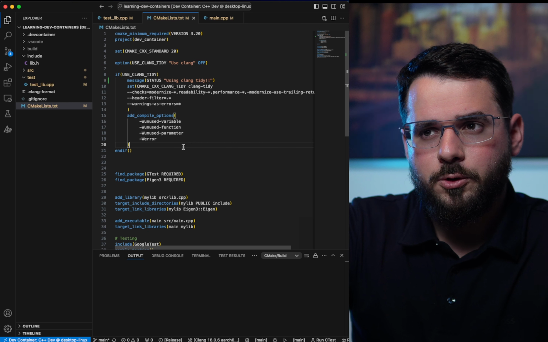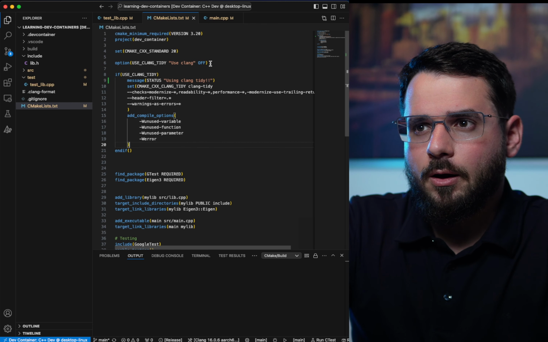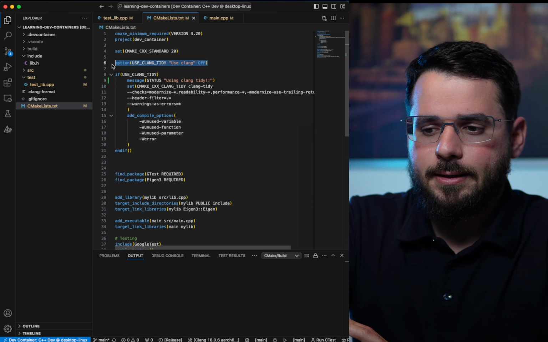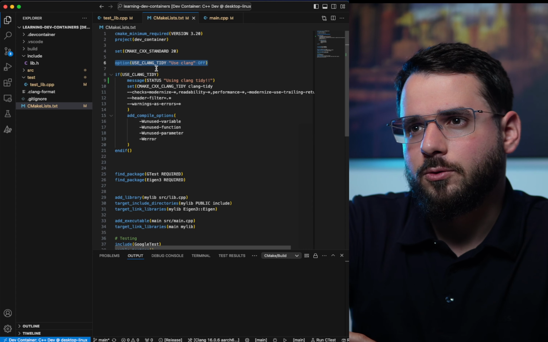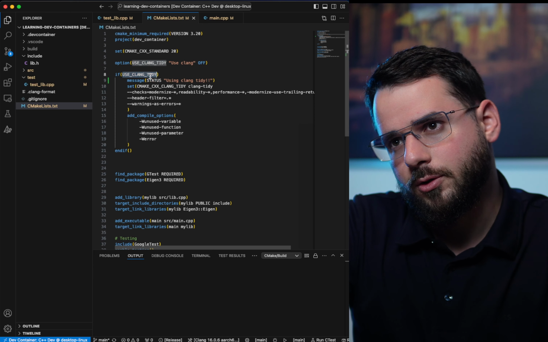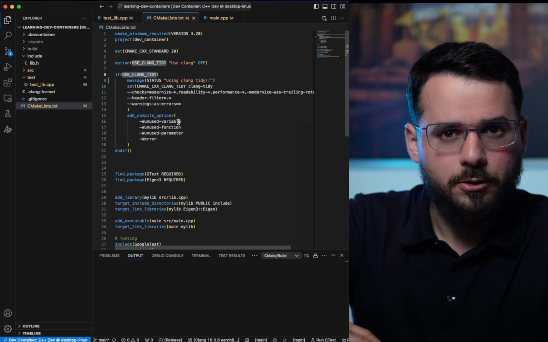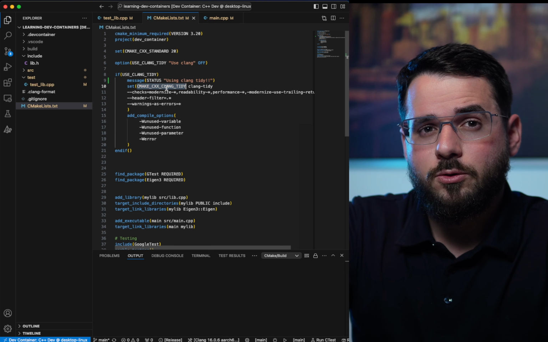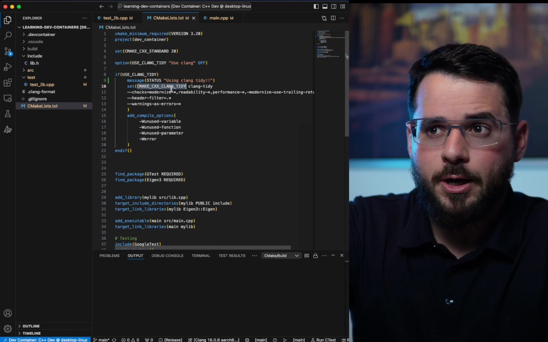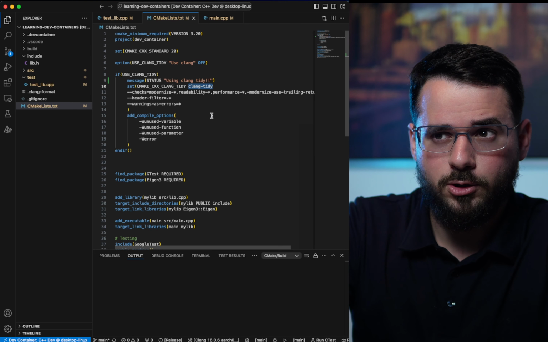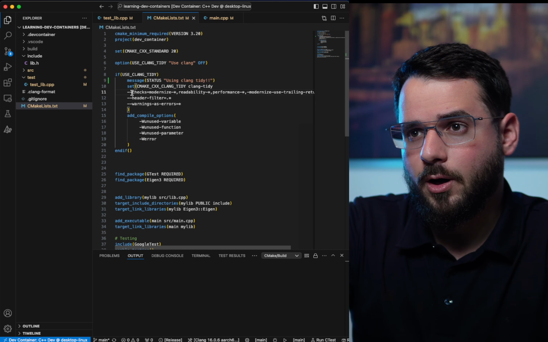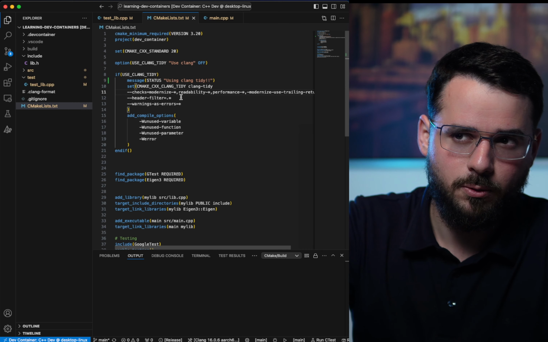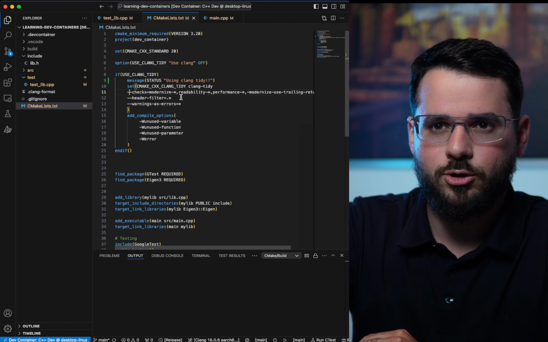So I think it's a good opportunity for us to have a look at it as a CMake option, for example, and just delve into it. This is how you would configure that. You can set it as an option, meaning that you have to explicitly tell CMake to either use it or not. In case you said yes, then it does the checks for you. So CMake has a built-in way to deal with Clang-tidy, which is just setting this variable. This is where you would set the executable, Clang-tidy, and then you just pass the arguments, like different ways to pass arguments, more scalable ones. But for the purpose of just explaining and showcasing, this is enough.